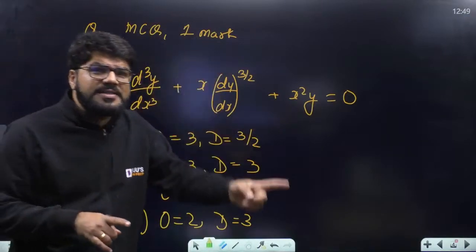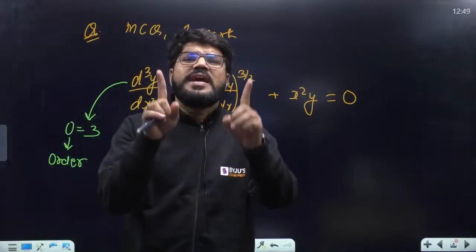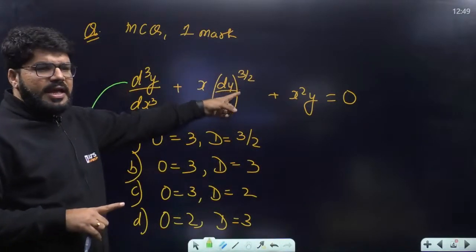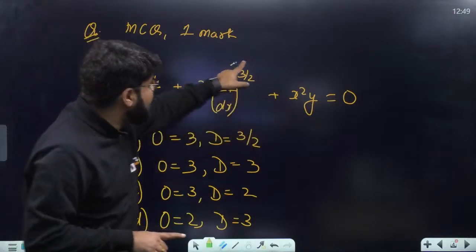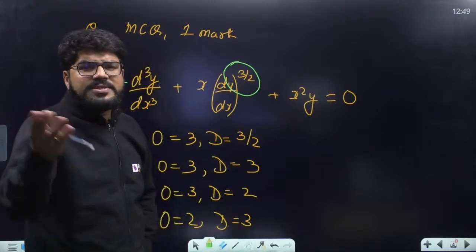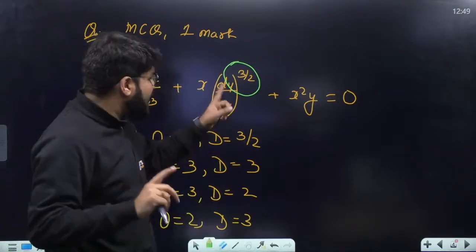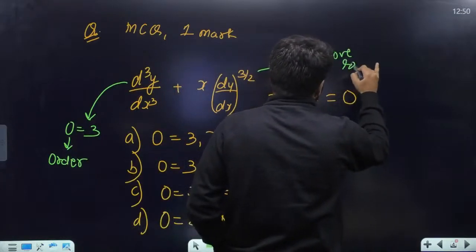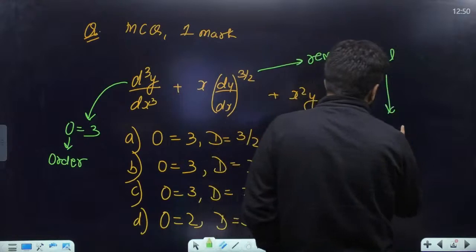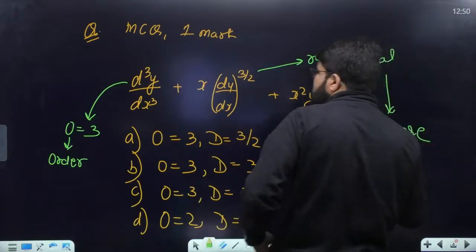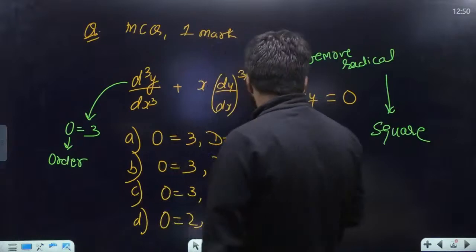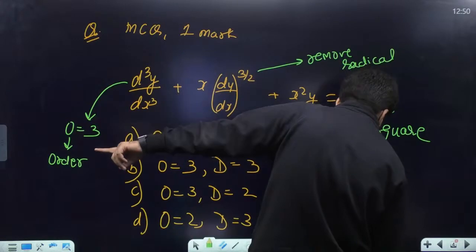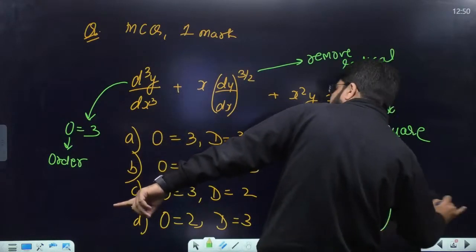Degree is the power of the highest derivative term after the differential equation has been expressed in a form free from radicals. As far as any derivative is concerned, तो ये radical 3 by 2 का मतलब क्या होगा? 3 by 2 is a radical term. 1 by 2 represents under root. So radical should not be there. Okay, so we need to remove the radical. इस radical को remove करने के लिए क्या करोगे? You will square. You don't have to square now, I'm just explaining to you. And once you square, जैसे ही आपने square किया, you are going to get the term d^3y/dx^3 whole squared, and so on.